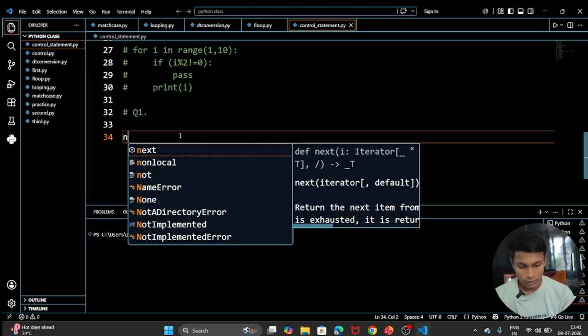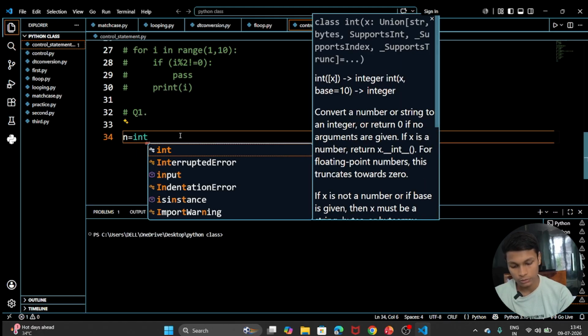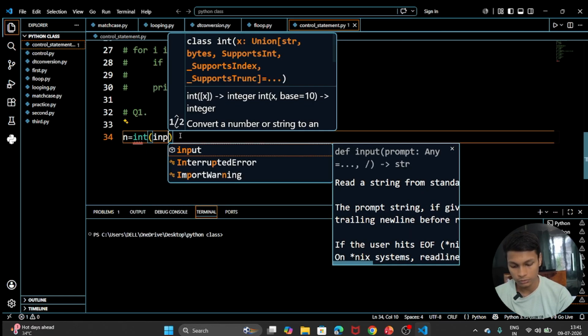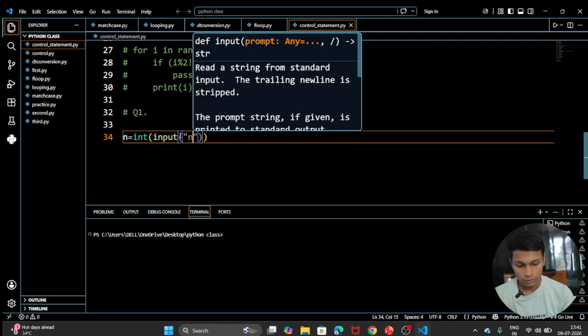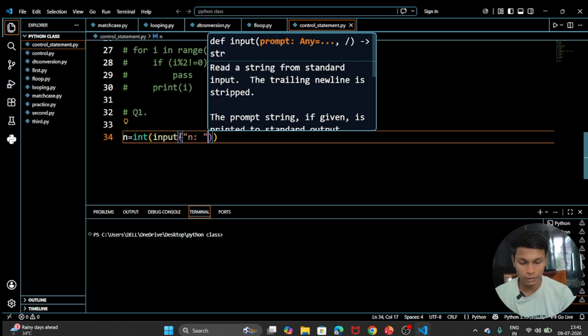We are going to take input from the user, which is named as variable n. So n equal to int input, and we are going with n, so the user will see this n.